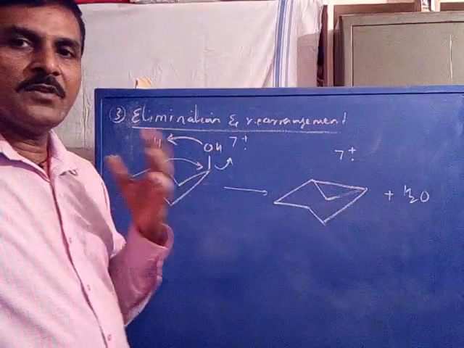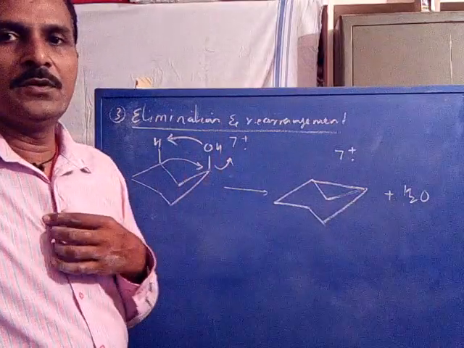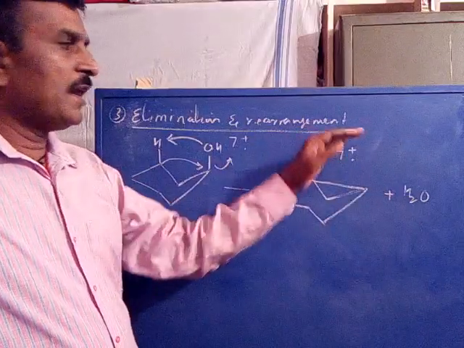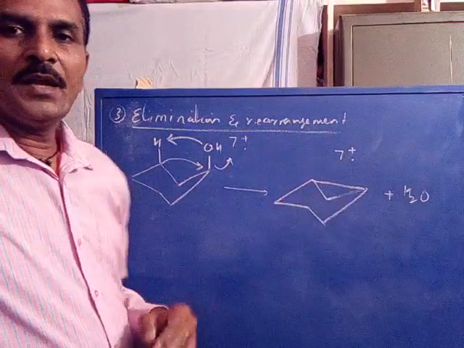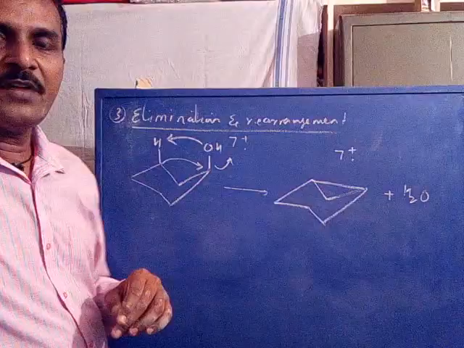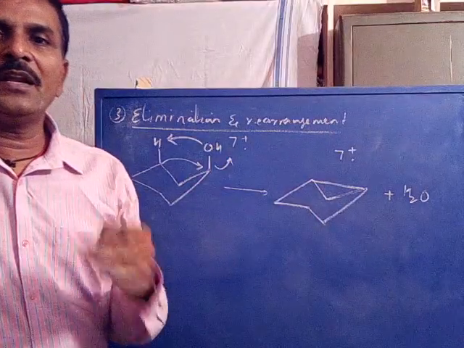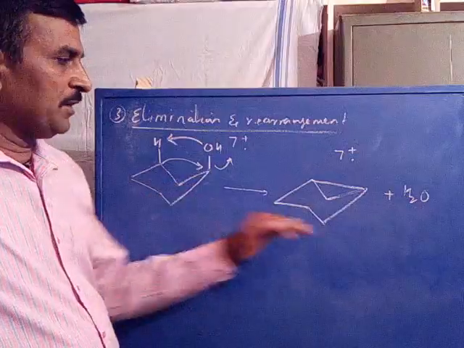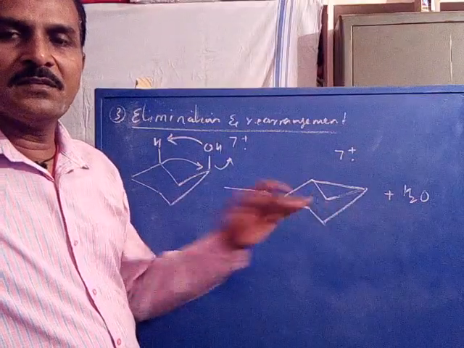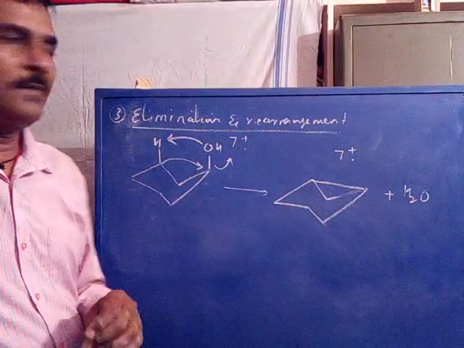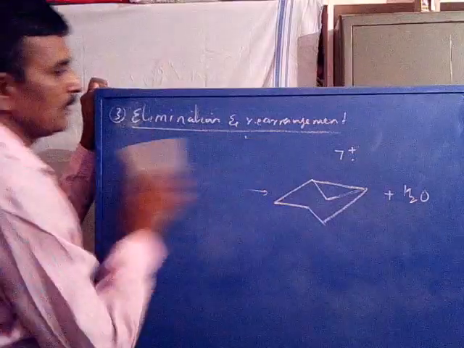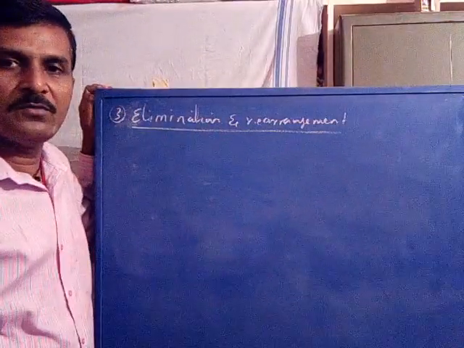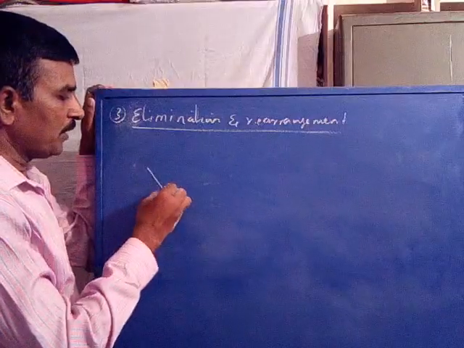During that process, the molecule gets rearranged from its original structure to some other structure, resulting in an ion radical by the loss of a neutral molecule. This is called elimination as well as rearrangement. A monocyclic system is converted into a bicyclic system, therefore it is a rearranged one. Now, for example, you take the same cyclohexanol in its boat conformation.